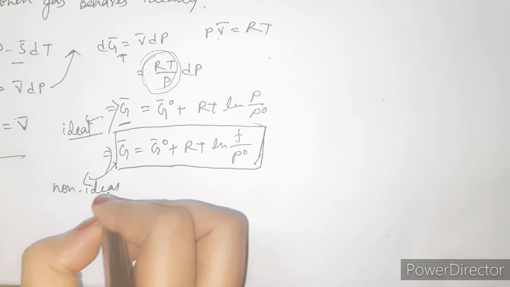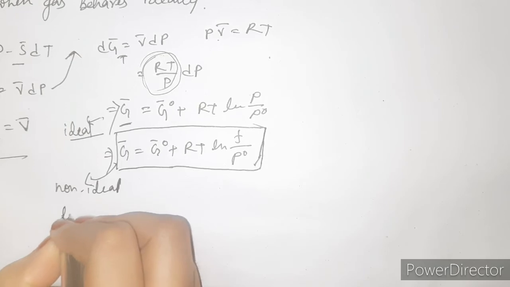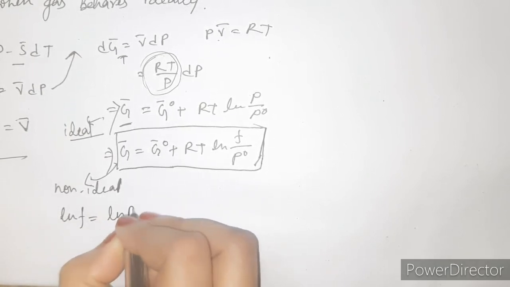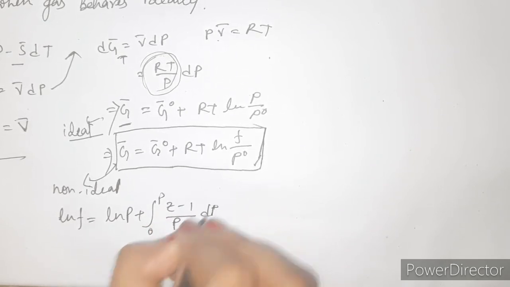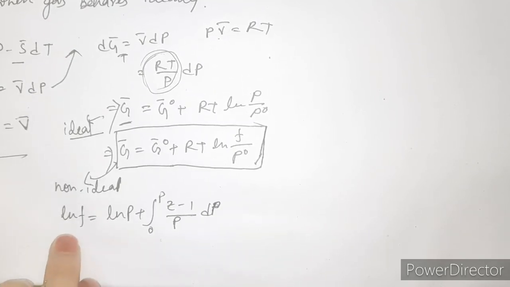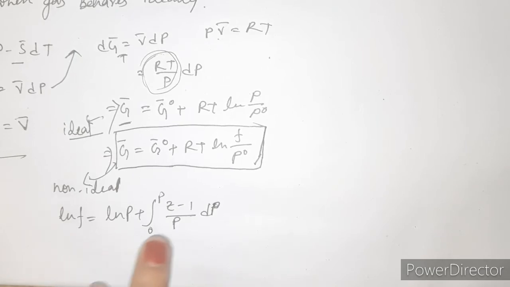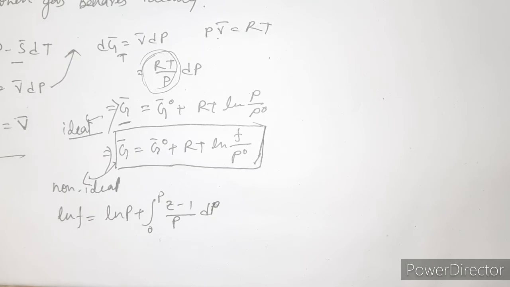This is one equation. This is also another equation: ln f = ln P + ∫ from 0 to P of (Z − 1)/P dP. This is another equation for fugacity, where f is the fugacity and Z is the compressibility factor. This Z is also a measure of the non-ideality, and it is known as the compressibility factor.